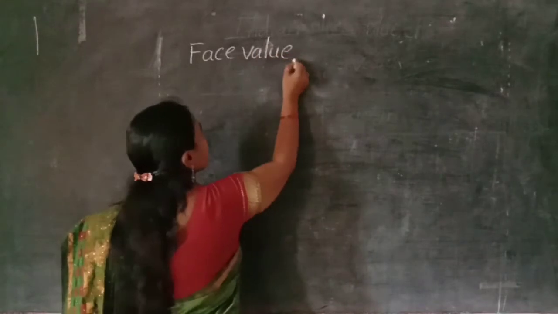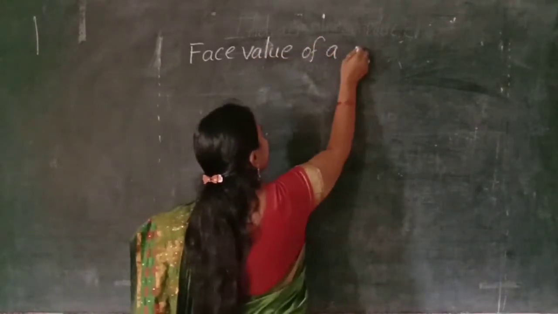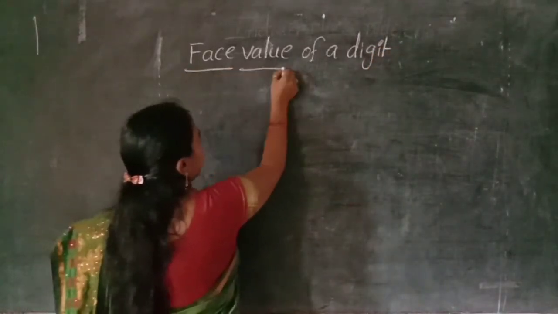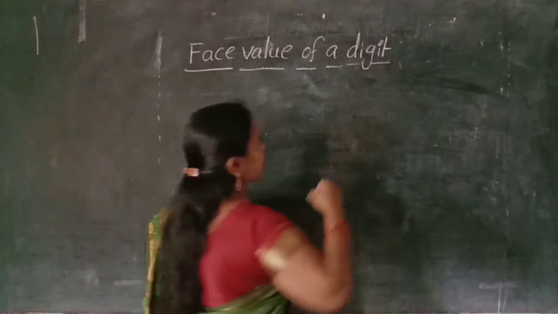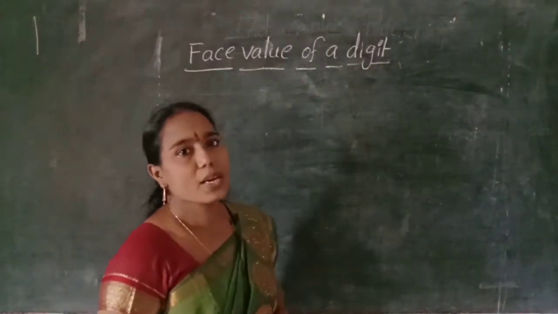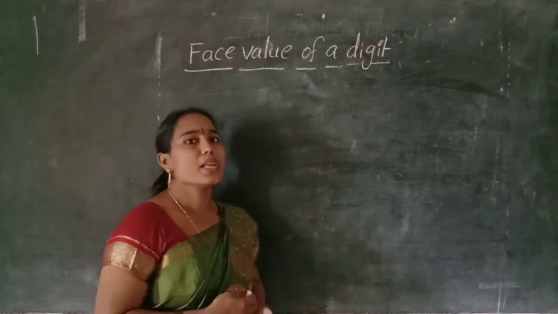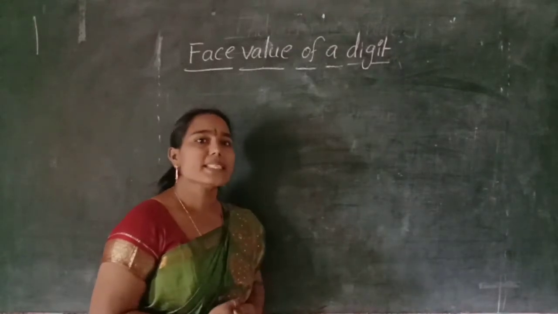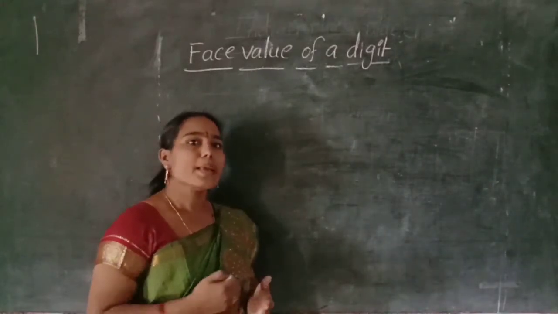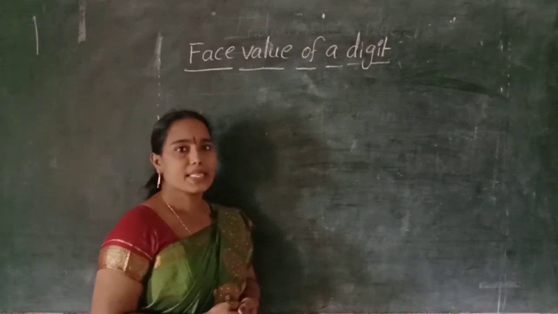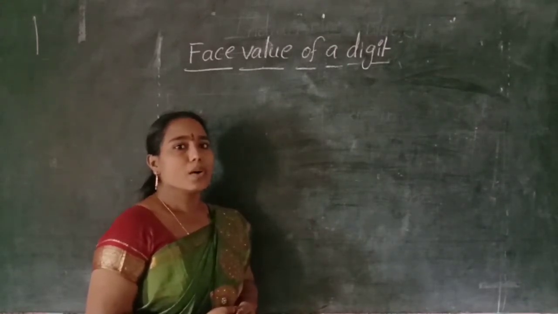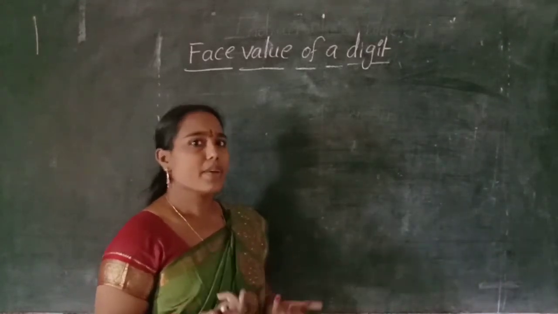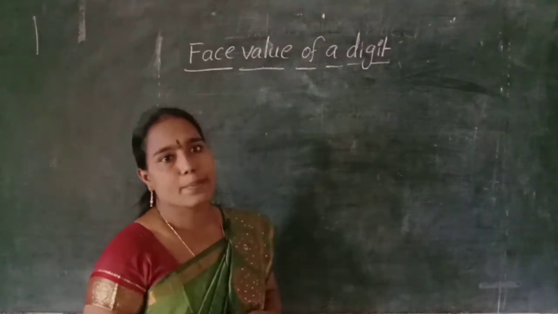Face value of a digit. What is the face value of a digit? The face value of a digit is the digit same as the digit itself. It means simply say the digit name. How many basic digits do we have? 10 basic digits. So the 10 basic digits have the same face value. Face value means simply say that digit name.